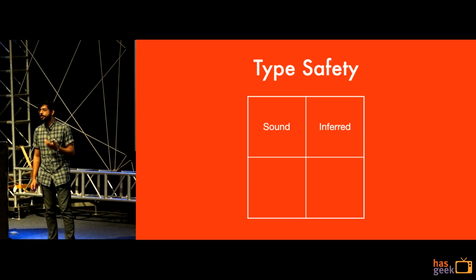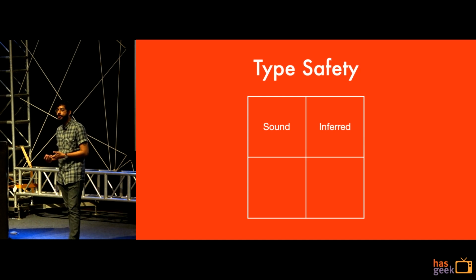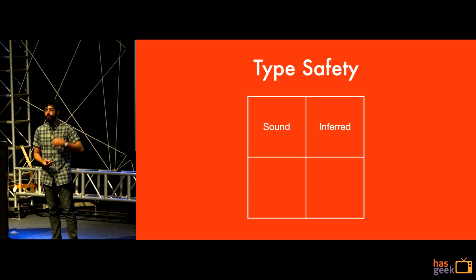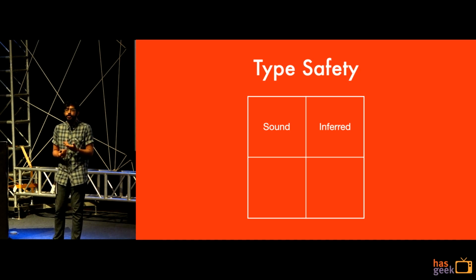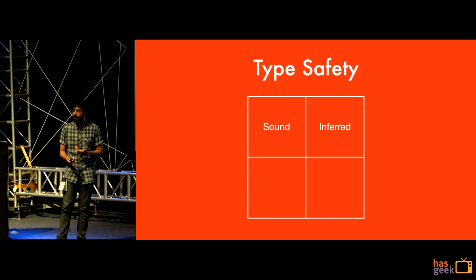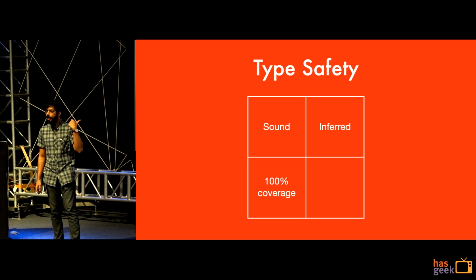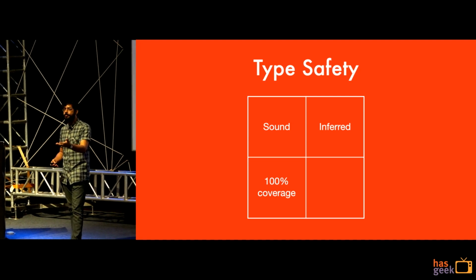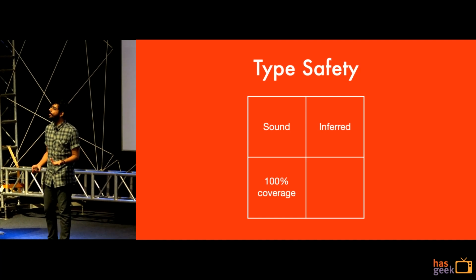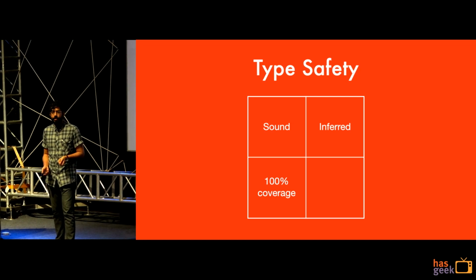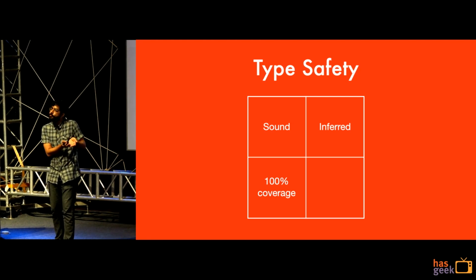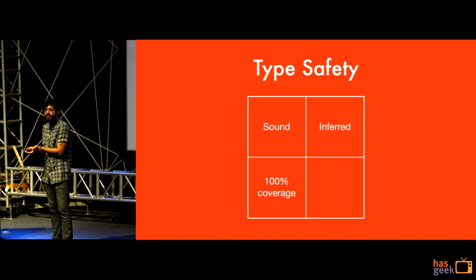It's inferred, which means a lot of common patterns that you'd see in other languages with types where you explicitly have to write a lot of types, you don't need to do that in Reason. The compiler is almost like a pair programmer with you, and it automatically infers a lot of very interesting things. There's 100% coverage. If you've ever used Flow or TypeScript, you also have to know how much of your code is actually covered by the compiler. That's not the case in Reason because everything has a type. It has to have a type, right? So you're never in a situation where you have some parts of your code which are typed and some parts of your code which are untyped.